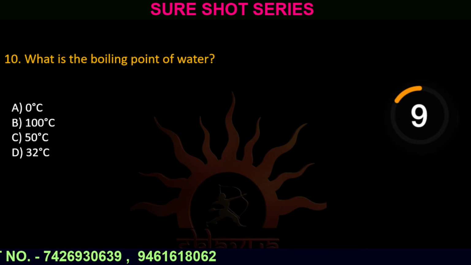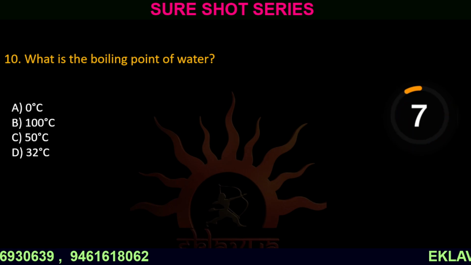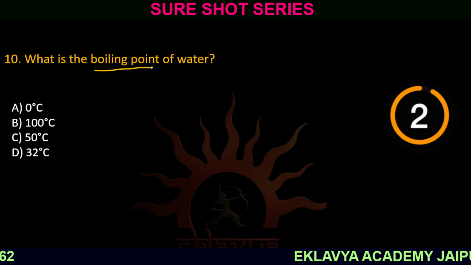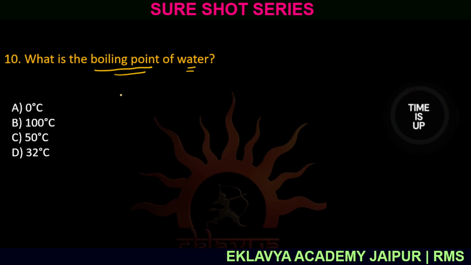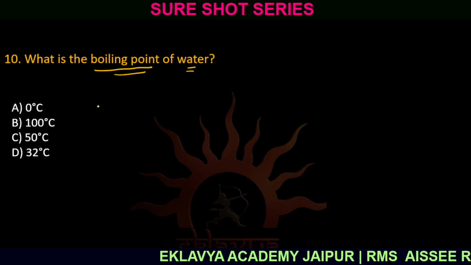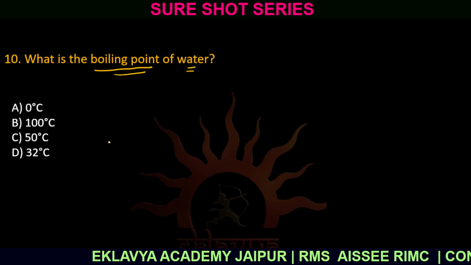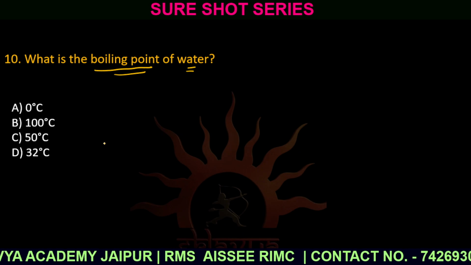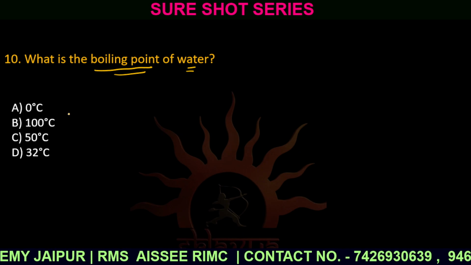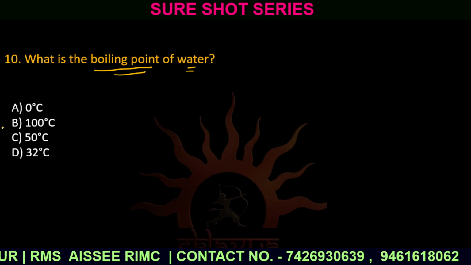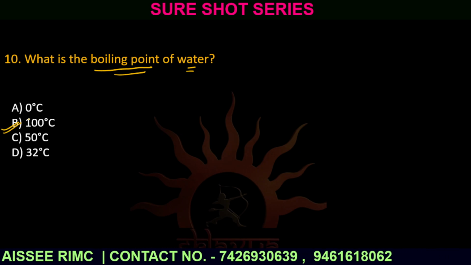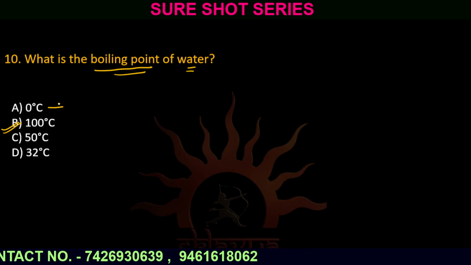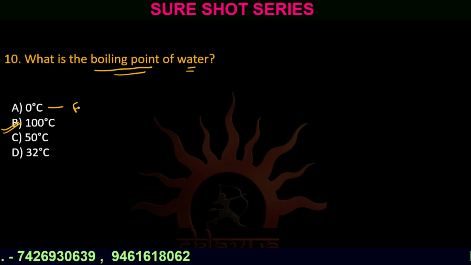Question number 10. What is the boiling point of water? We have to talk about the boiling point of water. Option number A, 0 degree. Option number B, 100 degree. Option number C, 50 degree. And option number D, 32 degree. The correct answer is option number B, 100 degree. The water gets boiled at 100 degrees Celsius, and when we talk about 0 degree, it gets frozen.